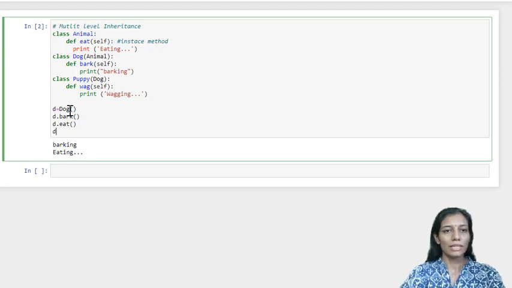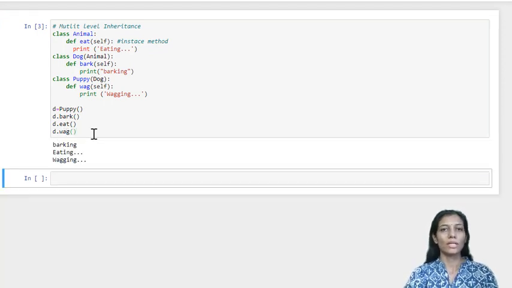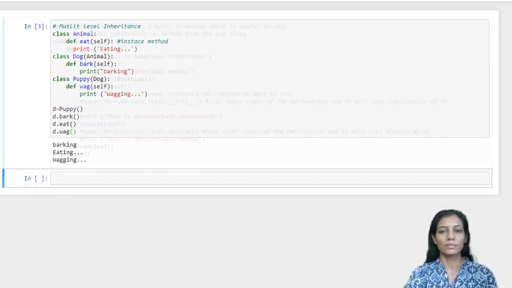Here we'll declare an object of puppy. We keep the name of the object the same, but I am changing the name of the class, and calling wag. Let us execute it and see. So yes, it is able to access all the methods. So this is an example of multi-level inheritance.